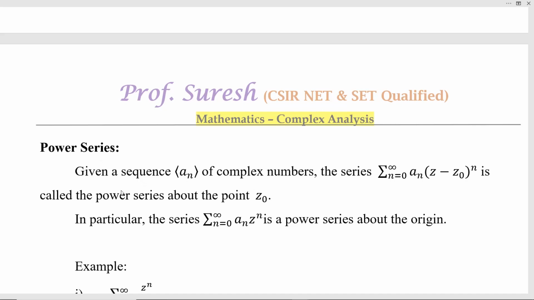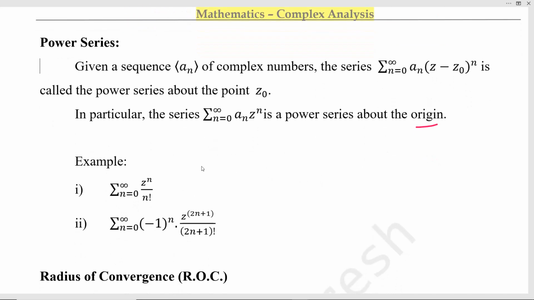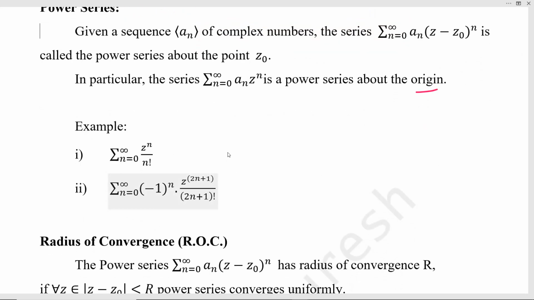Power series. What is a power series? Given a sequence a_n of complex numbers, the series summation n equal to 0 to infinity a_n (z minus z naught) power n is called the power series about the point z naught. If you put z naught equal to 0, that series is called a power series about the origin. For example, these are examples for power series, summation z power n by n factorial and